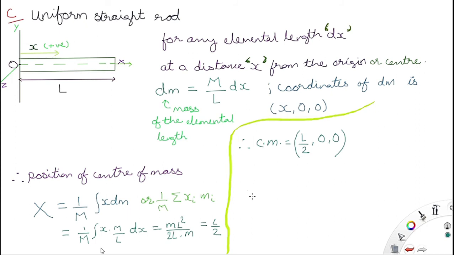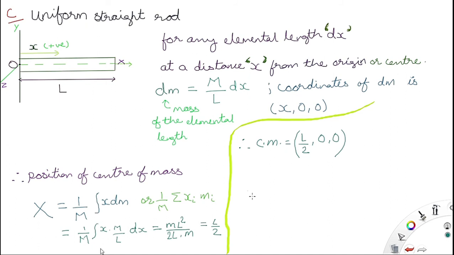So the position of center of mass X is equal to 1 by M integration of x into dm. For variables we have to do integration, for absolute values we have to do summation. So 1 by M summation of xi into mi, or 1 by M integration of x into M by L dx, because dm is equal to M by L into dx. So dm has been changed to M by L into dx, and then you do the integration and find L by 2. So the center of mass is at L by 2, 0, 0, that means at the middle.